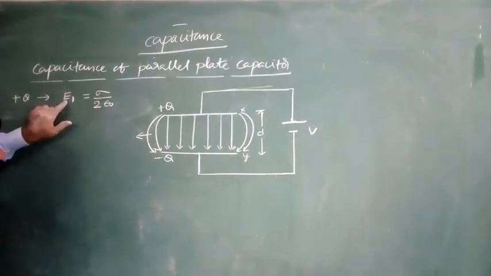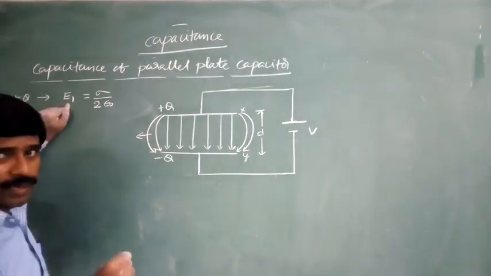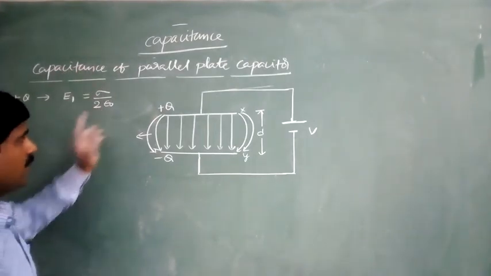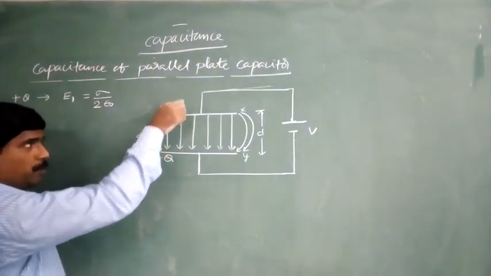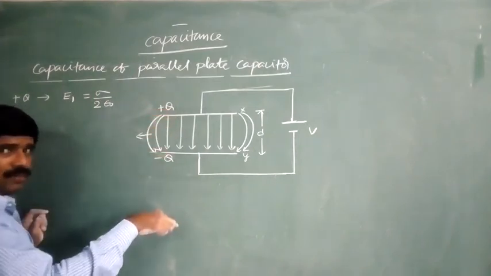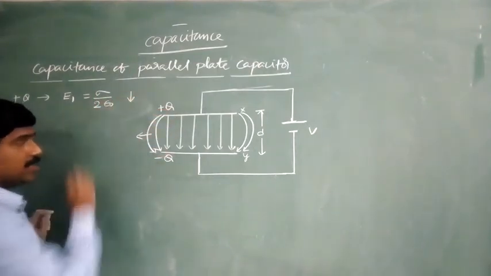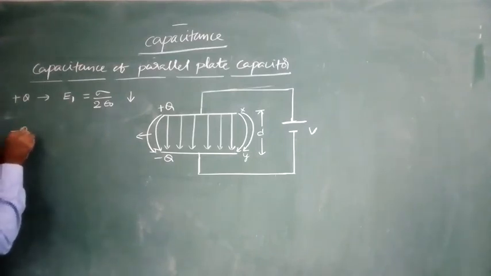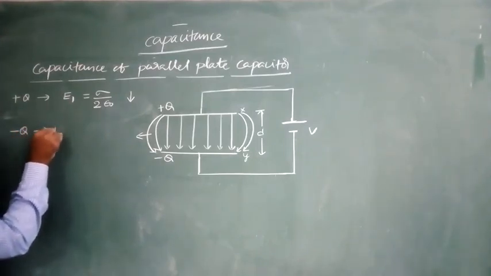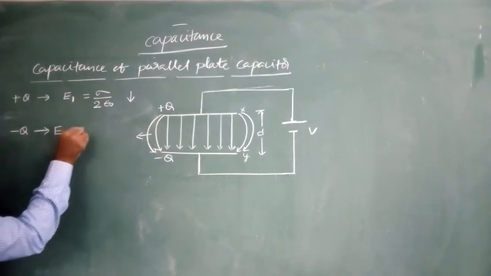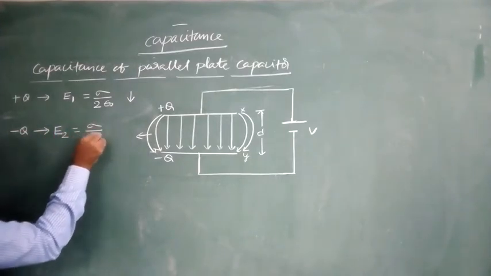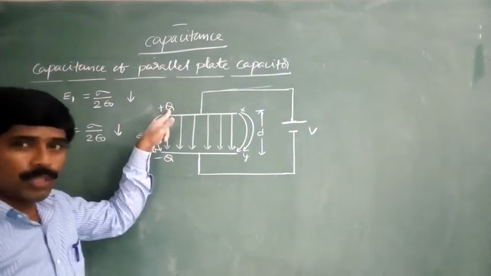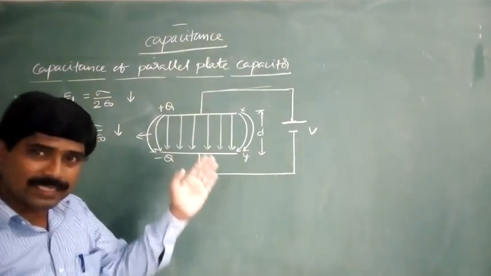E is a vector physical quantity that consists of magnitude and direction. What is the direction? Due to the positive charge, the electric field is away from it, meaning in the downward direction. Due to the negative charge, the electric field intensity is E2. E2 is equal to sigma by 2 epsilon naught, and that is also in the downward direction.